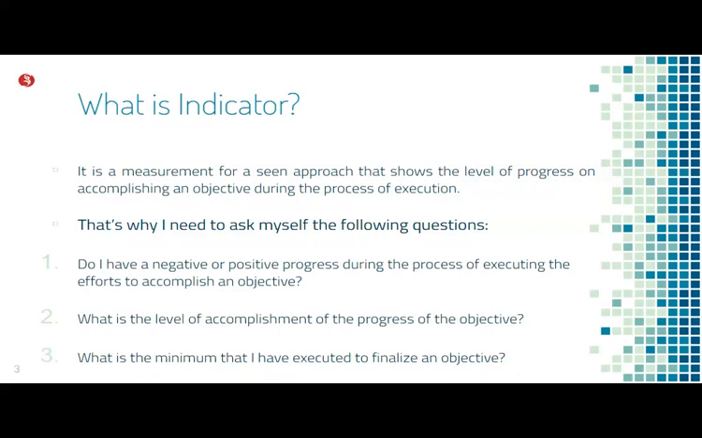Now, what is the level of accomplishment of the progress of the objective? While progressing toward the objective, we are getting the indicators, but what is the level of accomplishment? Means when we are taking the objectives, what are the time frame or strategy that we are taking? What is the minimum that I have executed to finalize an objective? So the nominal and cost-effective path to achieve an objective is highly appreciated. So an indicator is all about the measurement to show the level of progress.